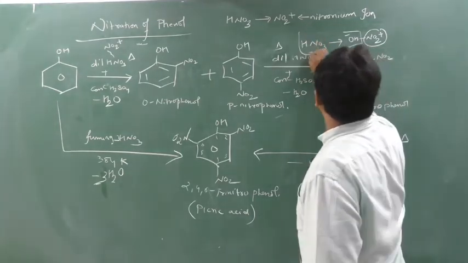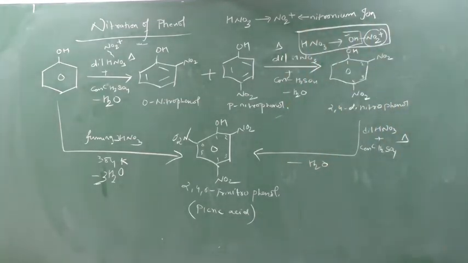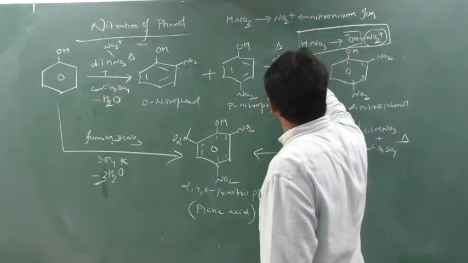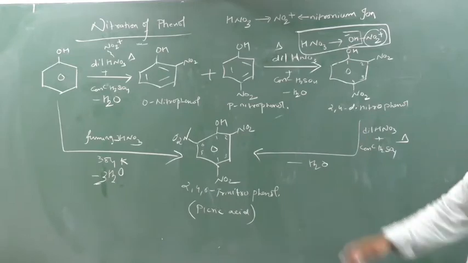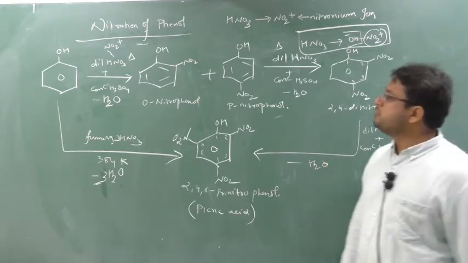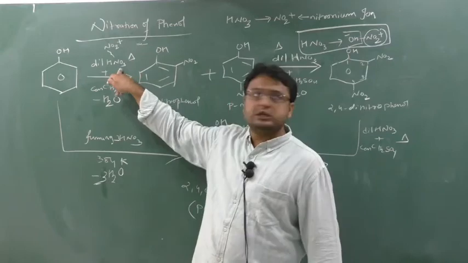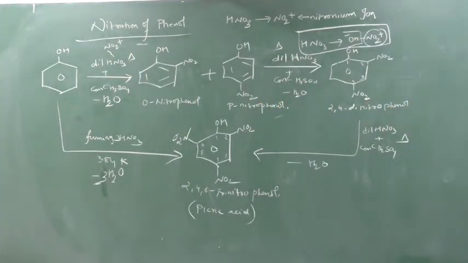This is nothing but the nitration of phenol. Understood how nitric acid produces the NO2 plus ion? NO2 plus ion is known as a nitronium ion. And sir would have also shown this preparation. It is based on H2SO4. You have to do the reaction between H2SO4 and HNO3. I am not wasting my time, you can solve it yourself. Clear? So understand that whenever you are doing nitration, HNO3 is producing the NO2 plus ion. Clear? Take a screenshot. I will tell you 2-3 questions. Taken the screenshot? Now see here.